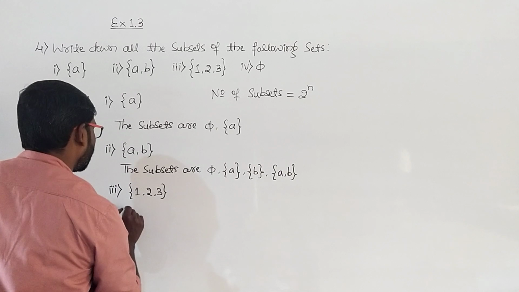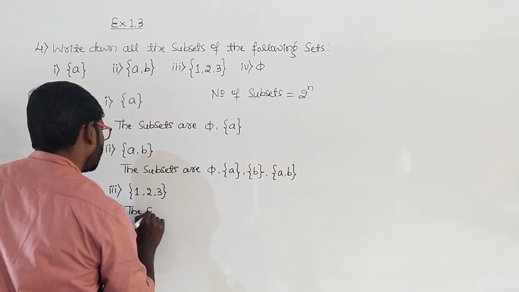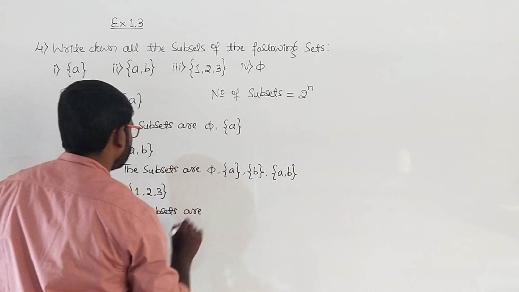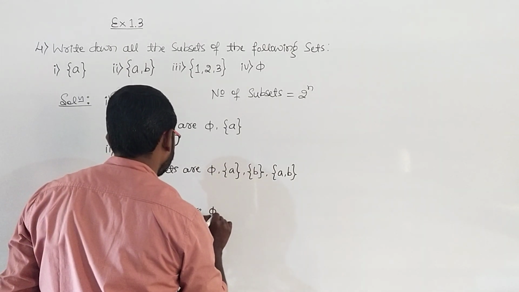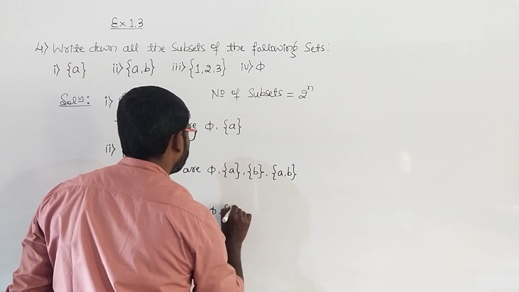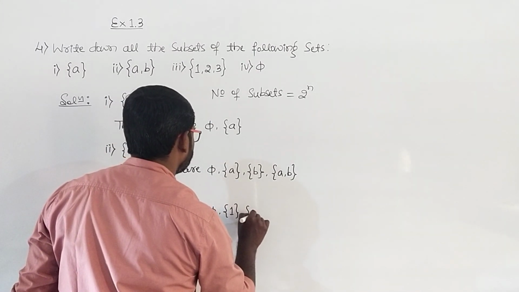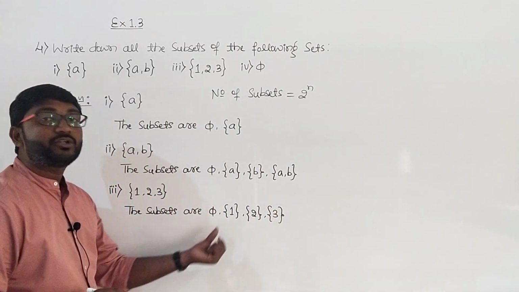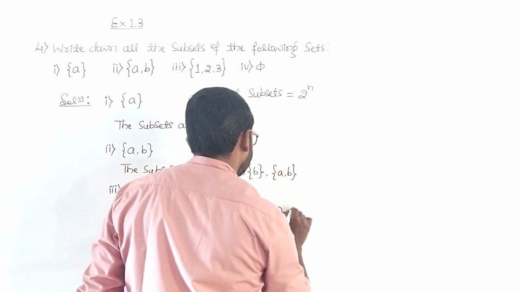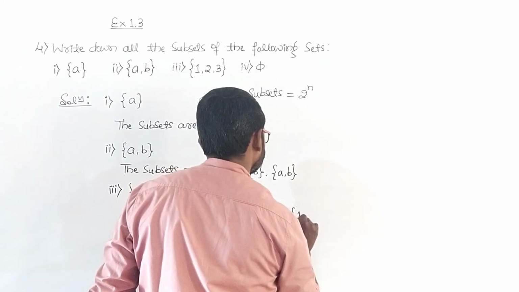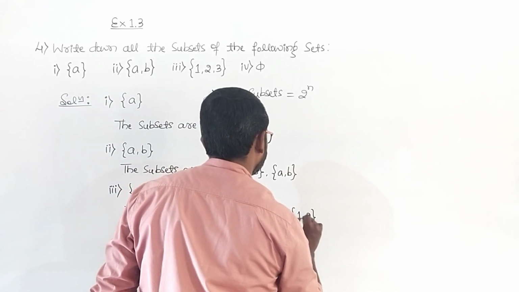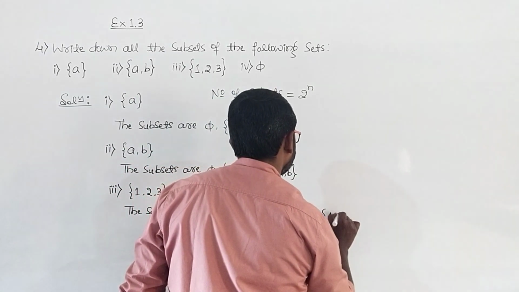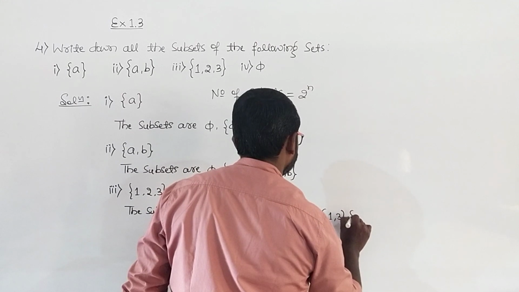The subsets are pi, and then take only one element at a time: 1, 2, and then 3. Now take 2 elements simultaneously. So it is 1 comma 2, and then 1 comma 3, and then 2 comma 3.